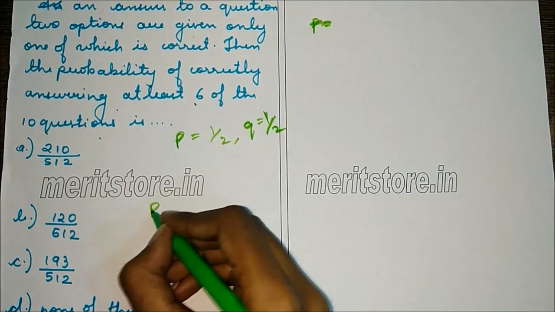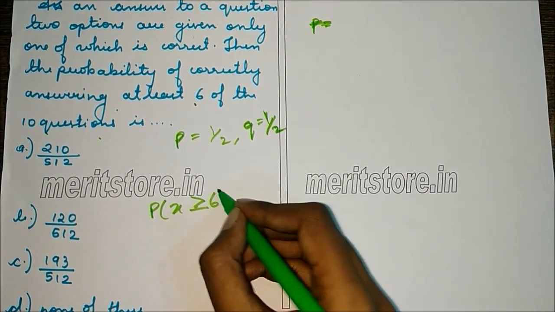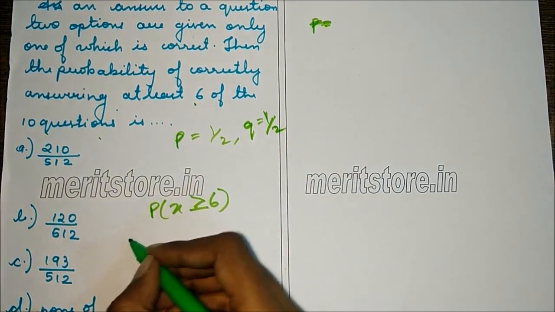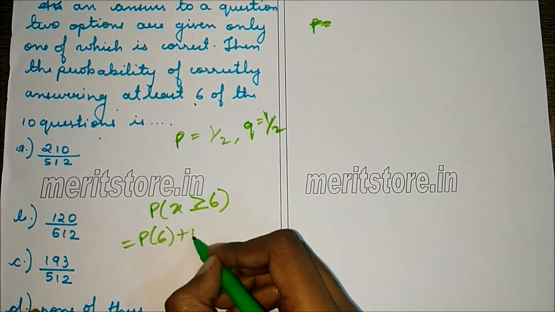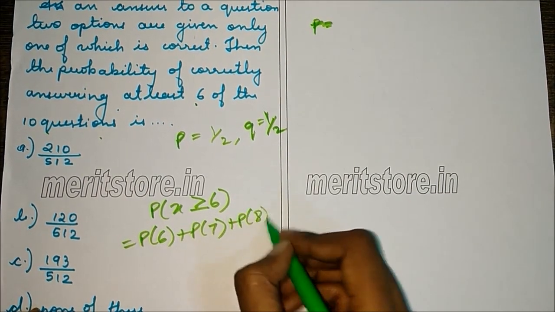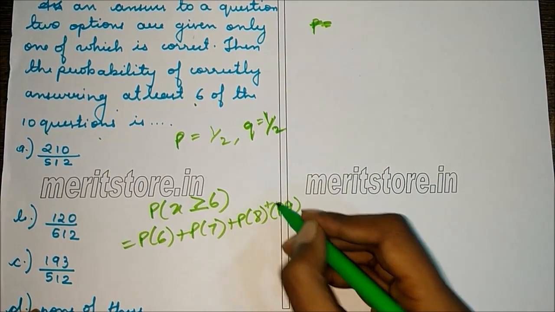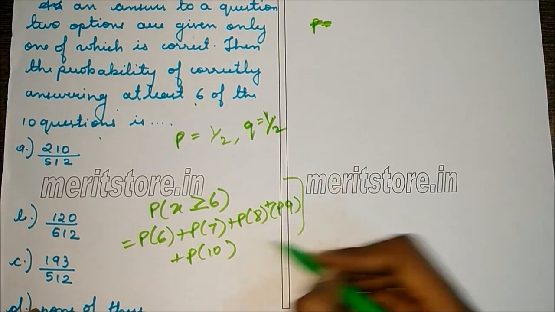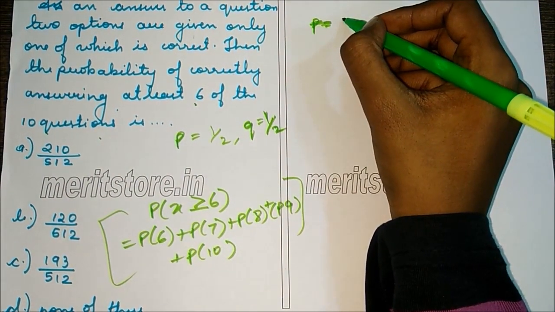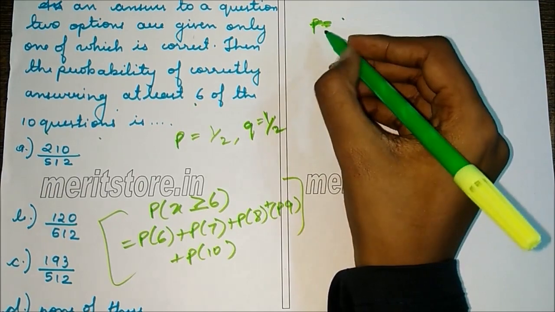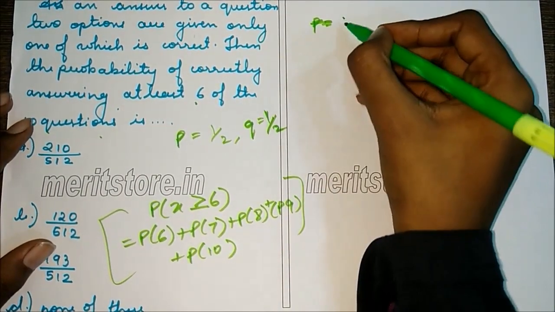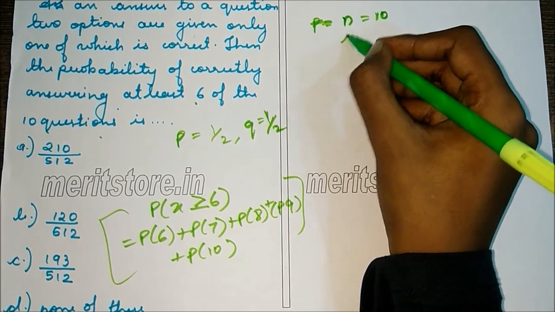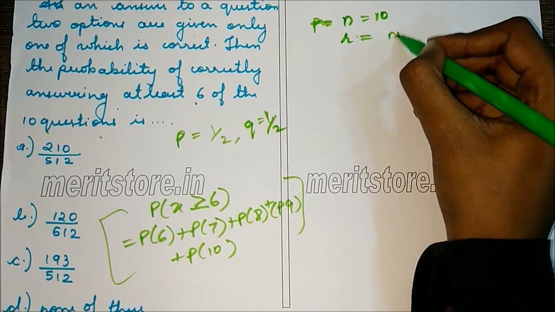So what we have to find is P of X greater than or equal to 6. That is the probability of getting 6 or more than 6 answers right. So this will be P of 6 plus P of 7 plus P of 8 plus P of 9 plus P of 10. So first we'll find the probability of getting an answer right. So we have n equals 10. So 10 questions are attempted and R is the number of right answers.